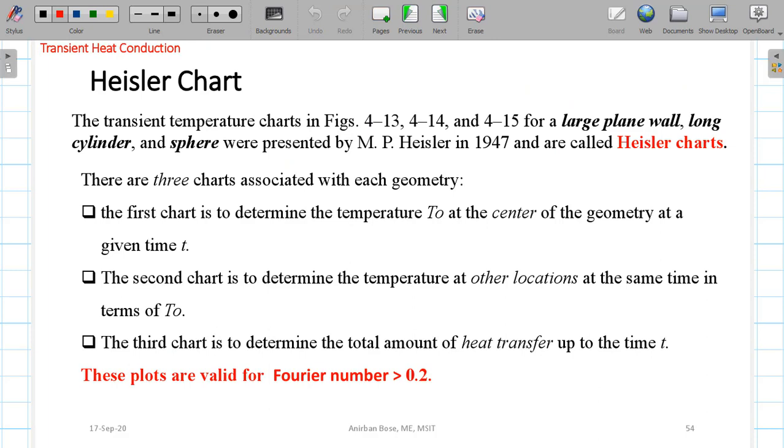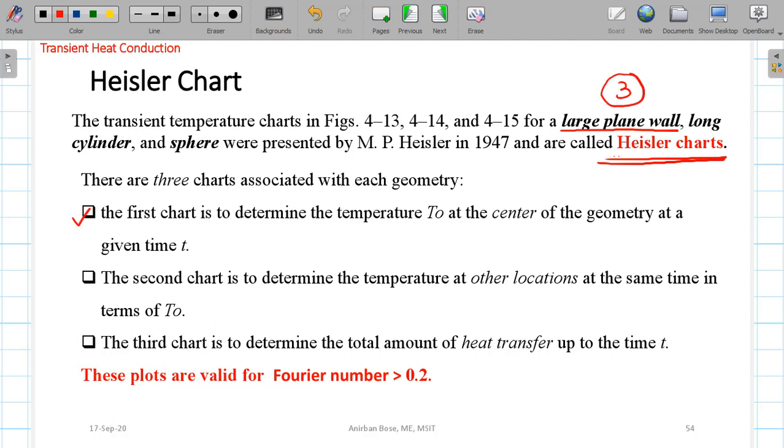Now, the first thing is that with the help of charts we can solve this kind of problem for large plane walls, long cylinders, and spheres, and these charts by which we can solve are called Heisler charts. There are 3 sets of Heisler charts; that you have to remember. For a particular problem, let us consider a large plane wall. For a large plane wall, there are 3 Heisler charts. So what do these 3 Heisler charts indicate?